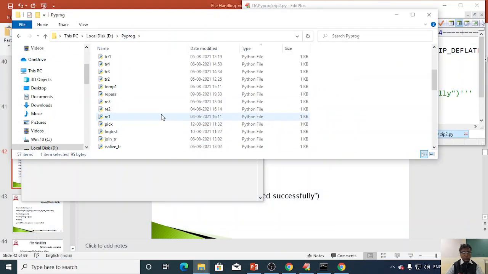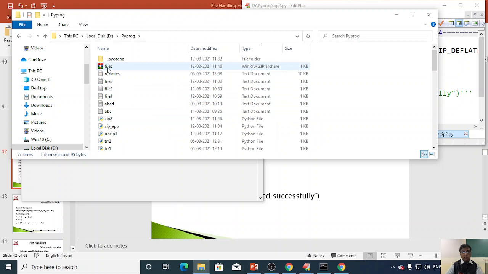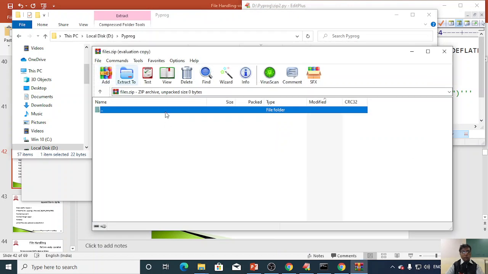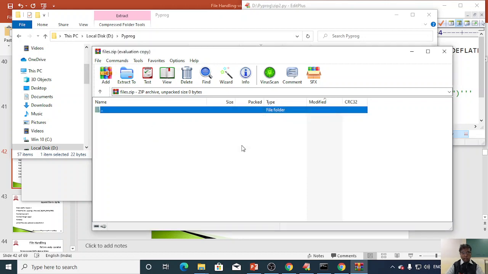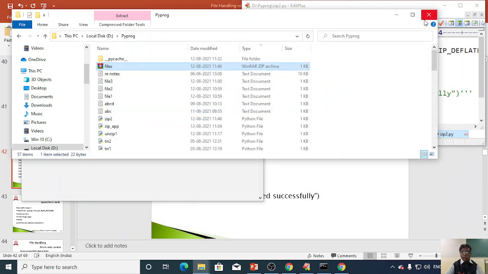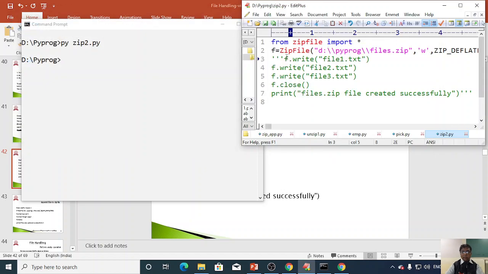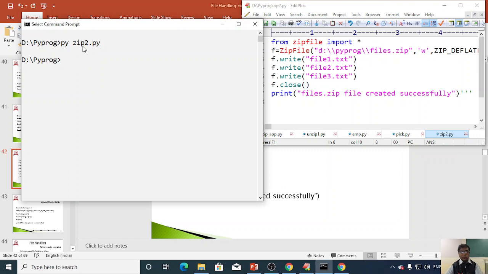I'll just refresh this. See, this is the files.zip file created. If I double click on this, you will see nothing is there inside that zip folder. Nothing is there. Then I will remove these comments, save this program and try what happens. Once again I'll execute the same program,